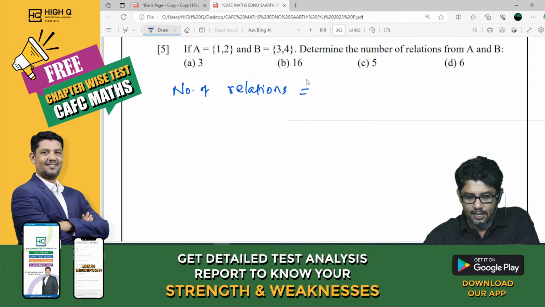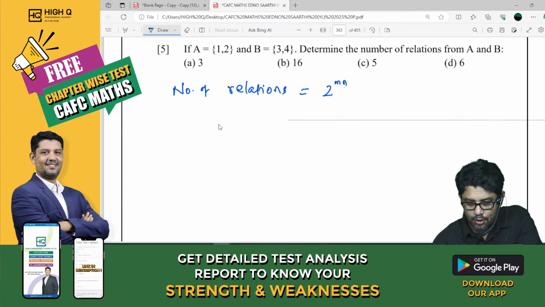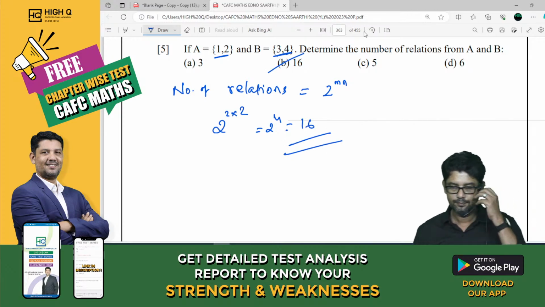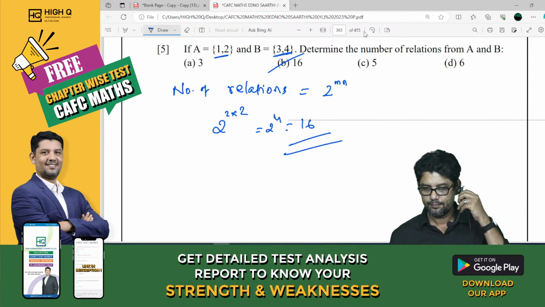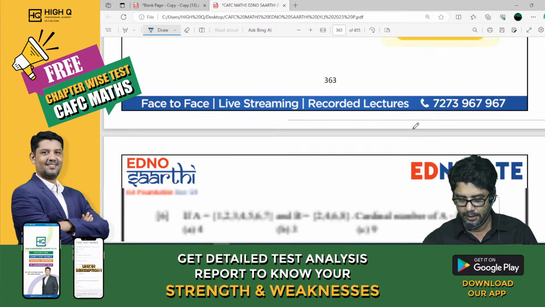Okay, the total number of relations is 2 power mn. Now, how many elements are there in the first set? 2. How many elements are there in the second set? 2. So my answer is 2 power 4, which is 16. Option B. Yes. My dear innovators, understood?